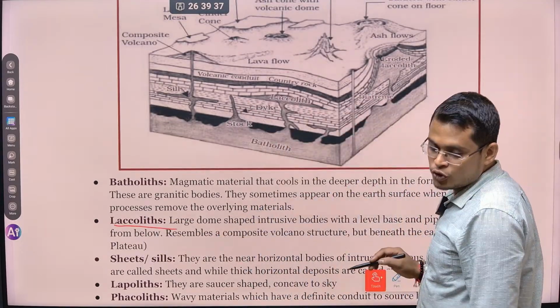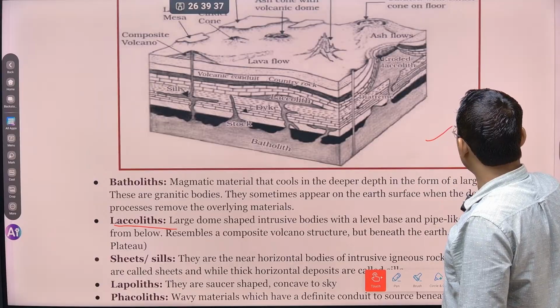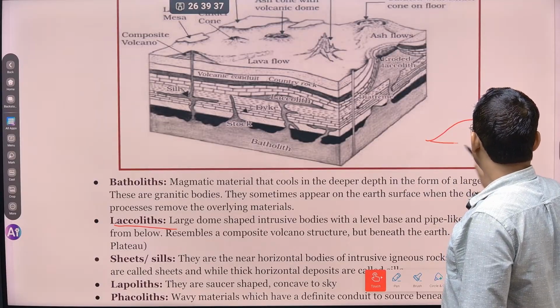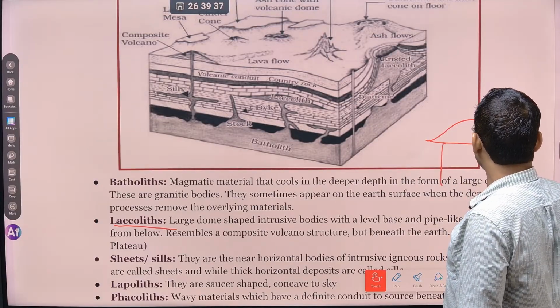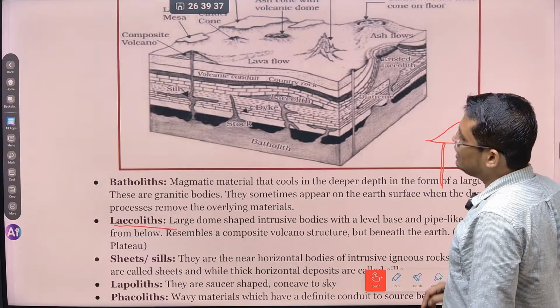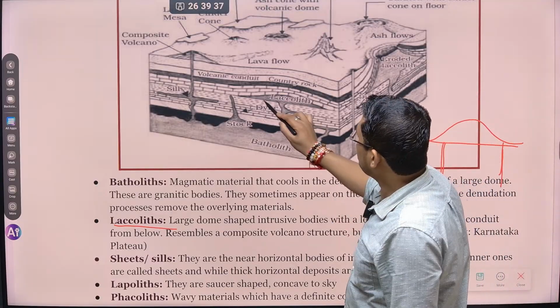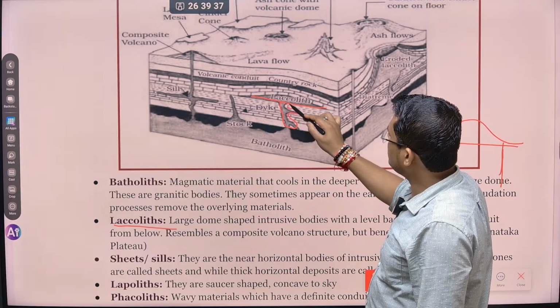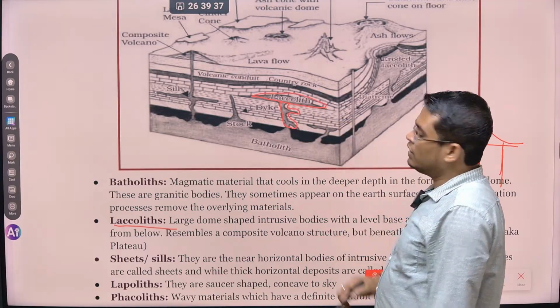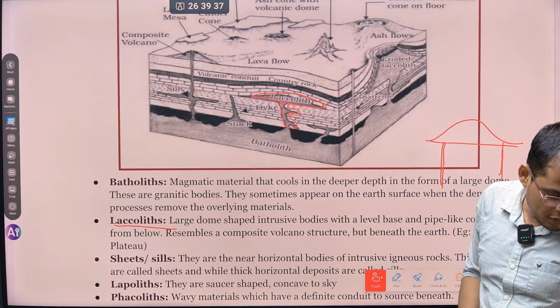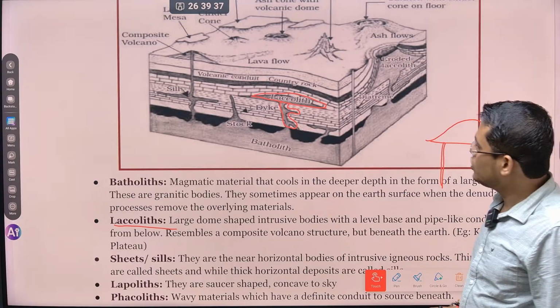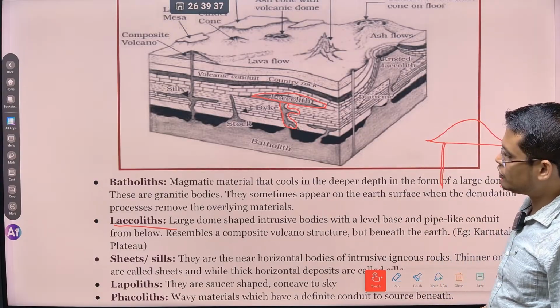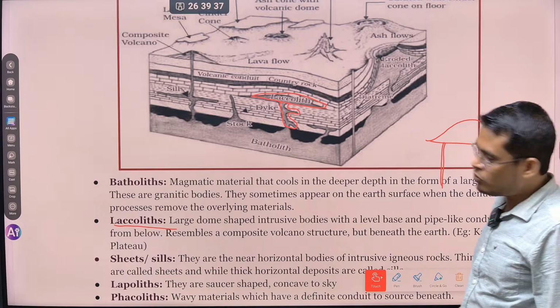Laccolith is just like the mushroom shape. वो कैसे shape में होती है? Mushroom shape की एक peak होती है like that. ठीक है? This type of structure is called laccolith. If you see an example, this structure is called laccolith. I think you can see it carefully. उसको हम क्या बोलते हैं? laccolith बोलते हैं. So laccolith is just like the mushroom. आप देख सकते हो mushroom को shape में जो होती है उसको बोलते हैं laccolith.